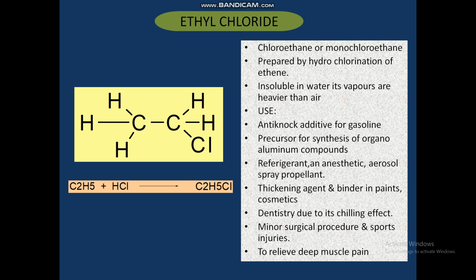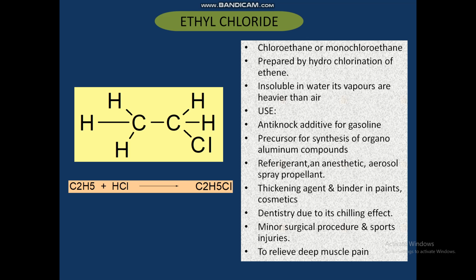First, alkyl halides with ethyl chloride. This is the structure of ethyl chloride. You see the structure, it contains two carbon atoms, one chlorine, and five hydrogens, so it is an alkyl halide. It is also known as chloroethane or monochloroethane. It is a colorless, flammable gas or refrigerated liquid with a faintly sweet odor.